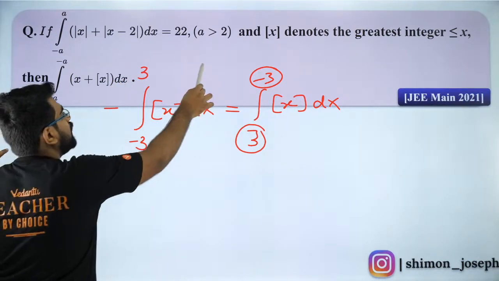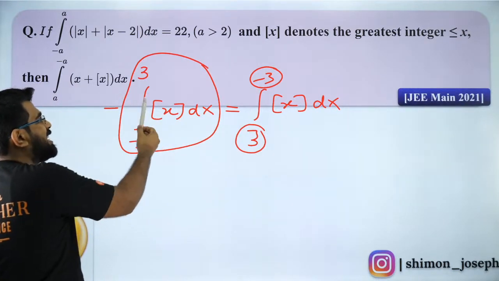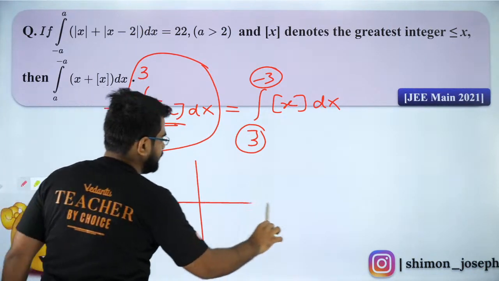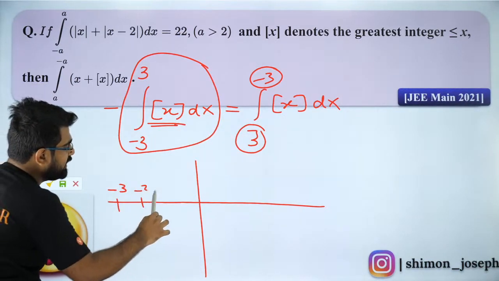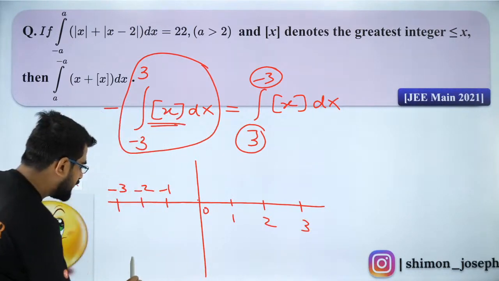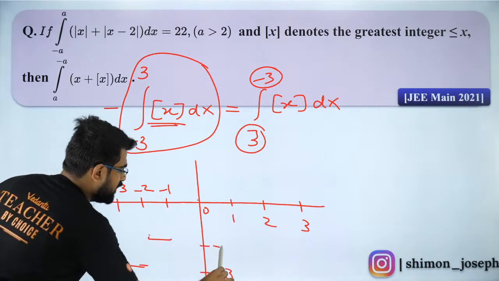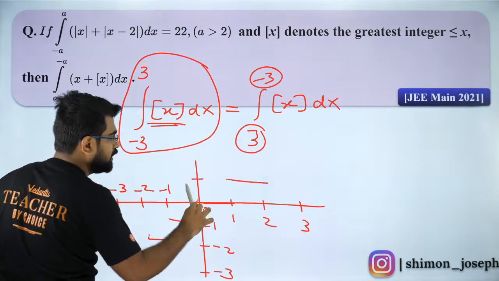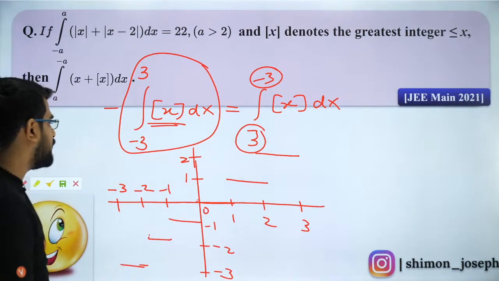Now I need to evaluate the integral from minus 3 to 3 of box of x. So it is nothing but the algebraic area under the graph of box of x from minus 3 to plus 3. So let's draw the graph: minus 3, minus 2, minus 1, 0, 1, 2, 3. So how does the graph look like? It will be minus 3 here, minus 2 here, minus 1 here, 0 here, 1 here, and 2 over here. So that is how your box of x looks like.